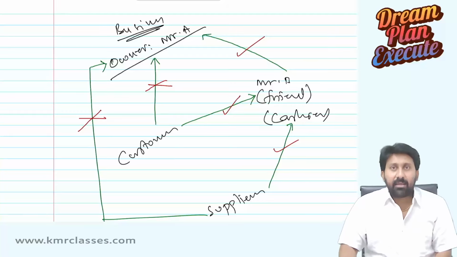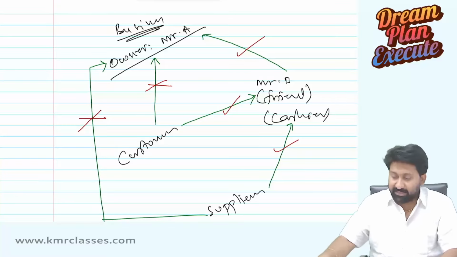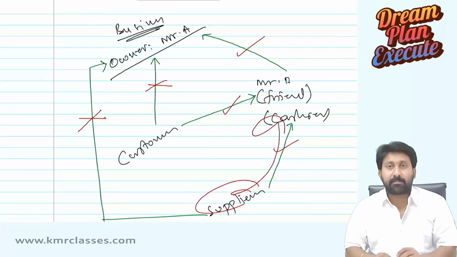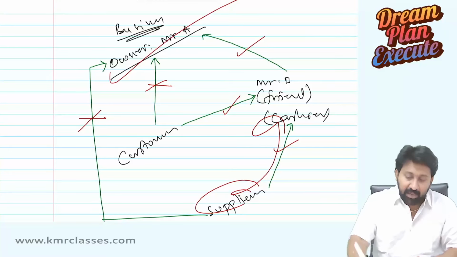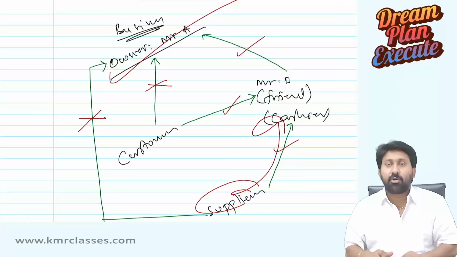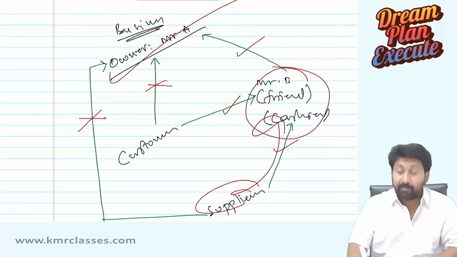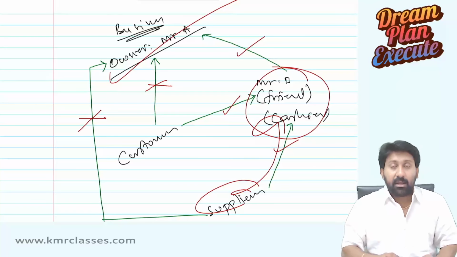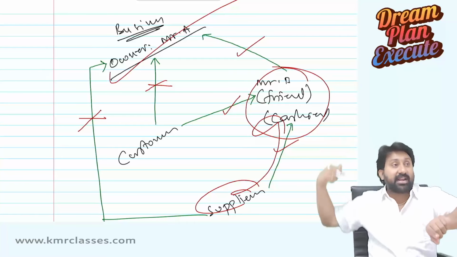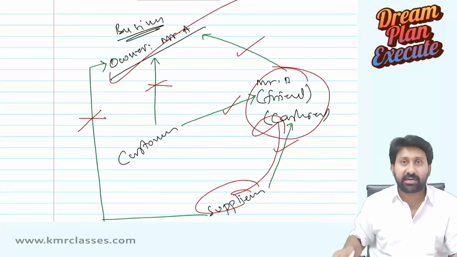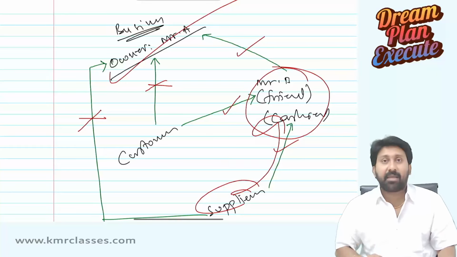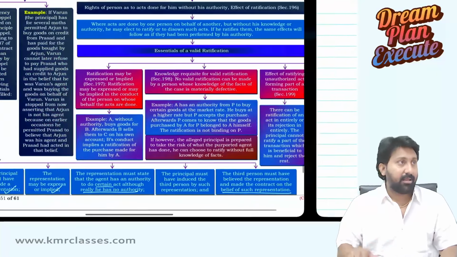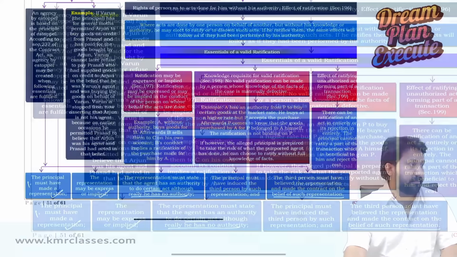One day, believing in the fact that B is the agent, some suppliers have sold goods to B on credit. For that credit transaction, A will become liable. A cannot say no because now B has become an agent by Estoppel. Now you cannot stop outsiders from believing that B is your agent. Credit purchase is made by B. A only has to make the payment because he became an agent by Estoppel. Now read the circumstances here.